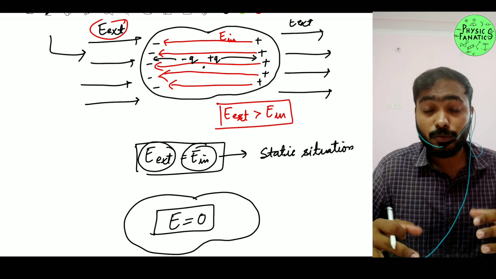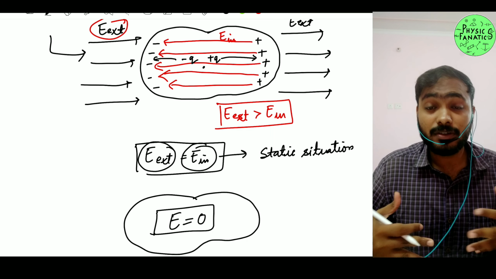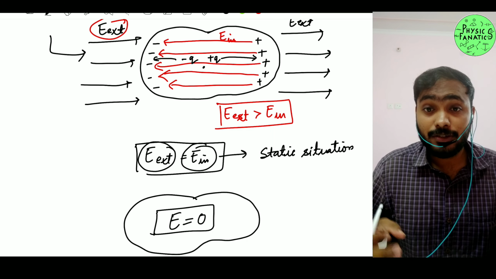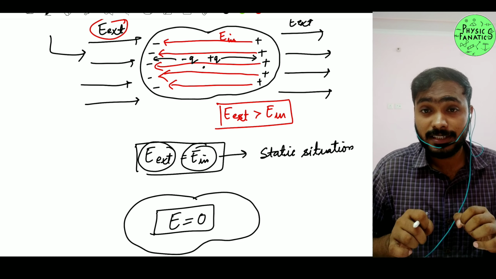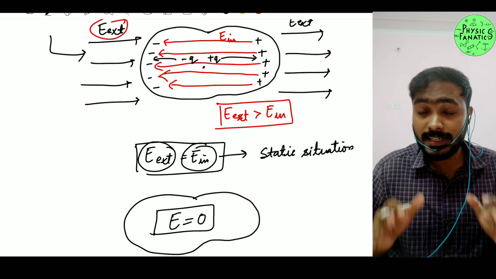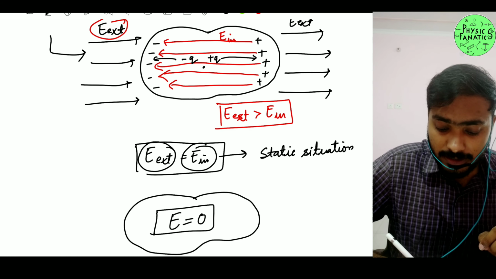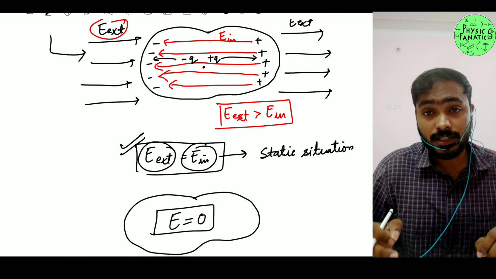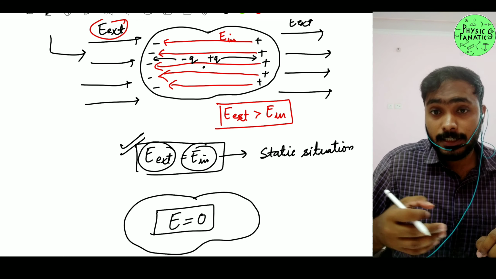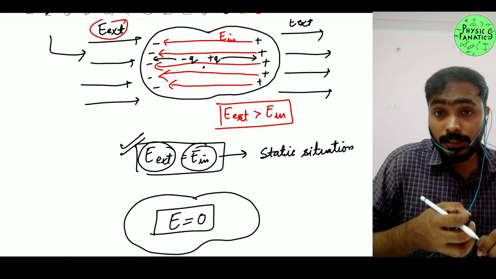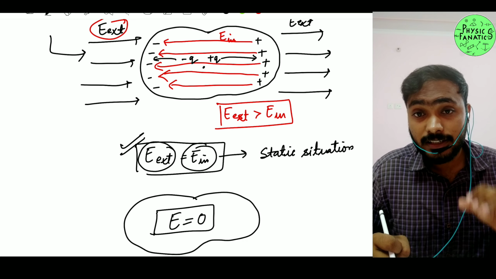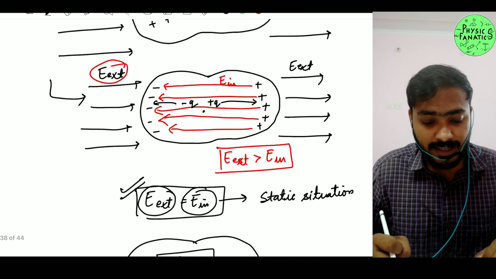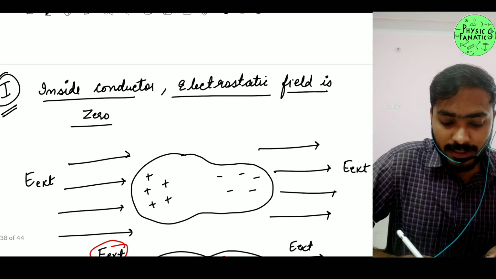This situation is what we call an electrostatic situation. So in an electrostatic situation, your electrostatic field inside will be 0. There will be no electric field inside. That is provided the situation is a static situation, so the external electric field must cancel out with the induced electric field. Whenever that happens, the electric field inside is 0, and that is stated by the first property.